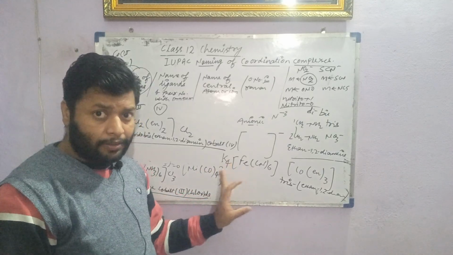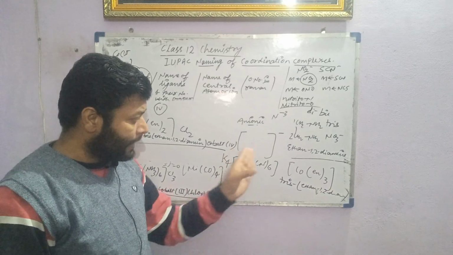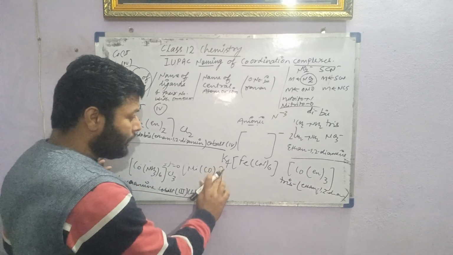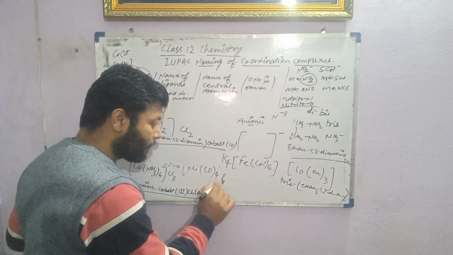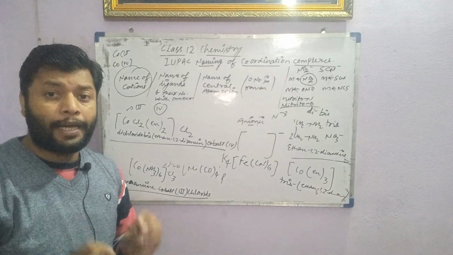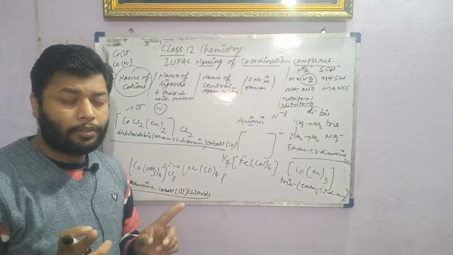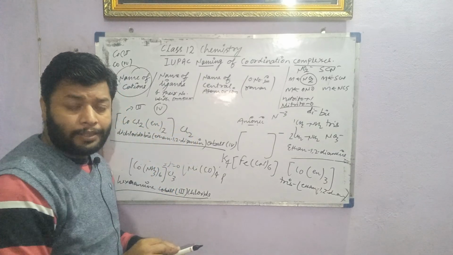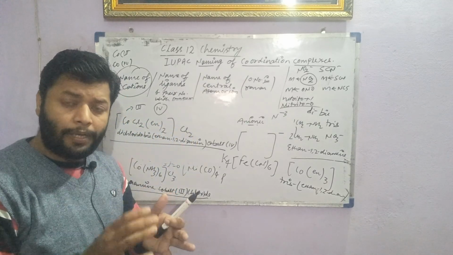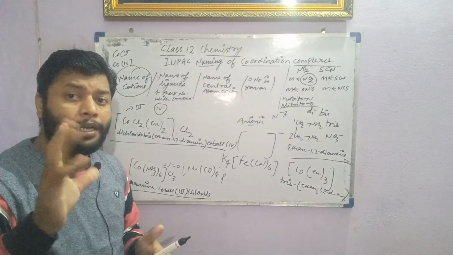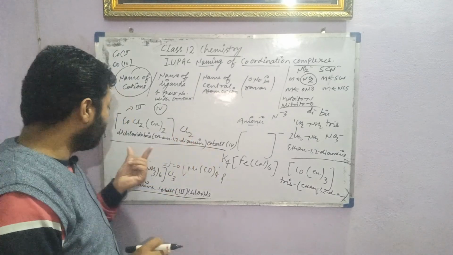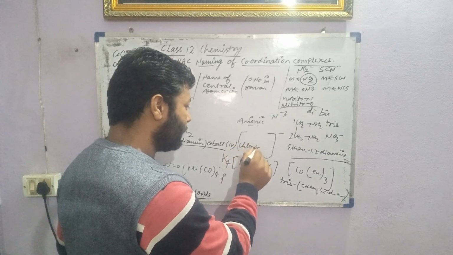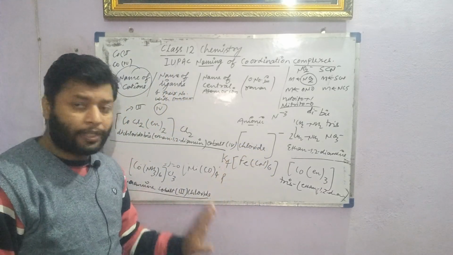During naming of a compound like this anionic complex, first we have to mention the name of the cation, that is potassium, and then the name of the anion. In the case of counter ions, you have to learn here that the name should be the original name. Like chloride, we write chloride. Like potassium, we write potassium.